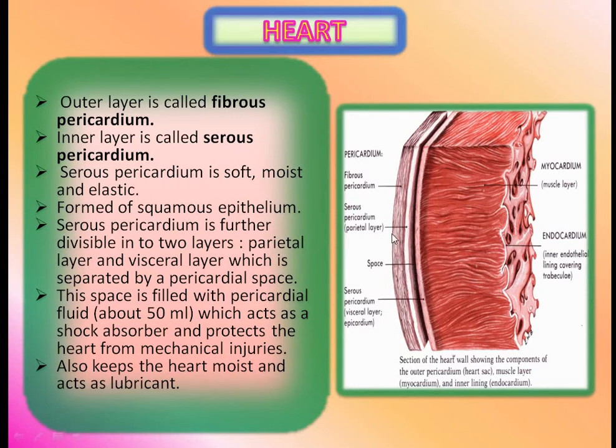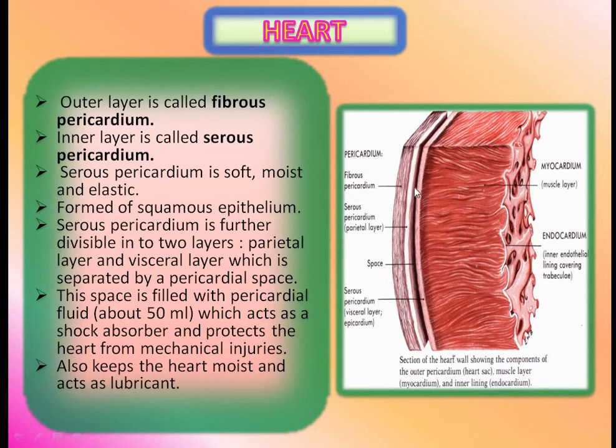These two layers, the parietal layer and the visceral layer: see, there the white color is the parietal layer, and here the slightly reddish color is the serous or visceral layer. These two layers are separated from each other by a space. This space is called the pericardial space, and it is filled with pericardial fluid.